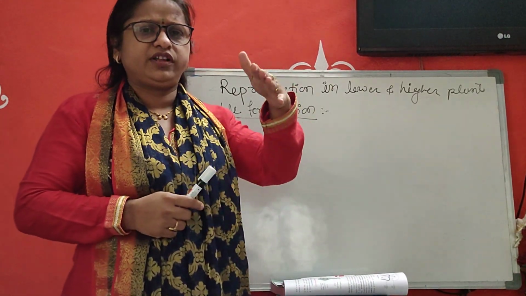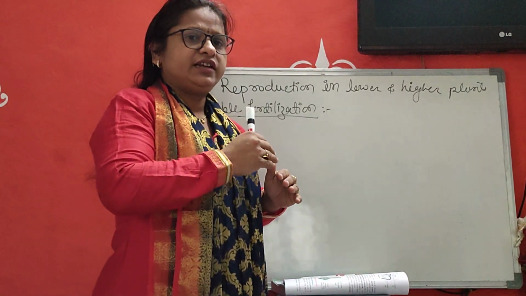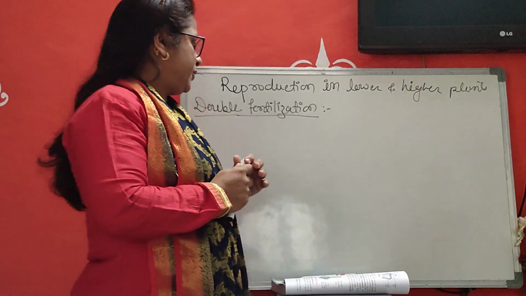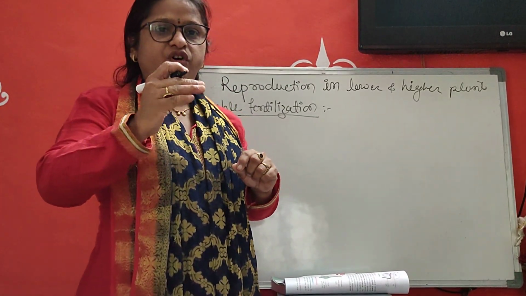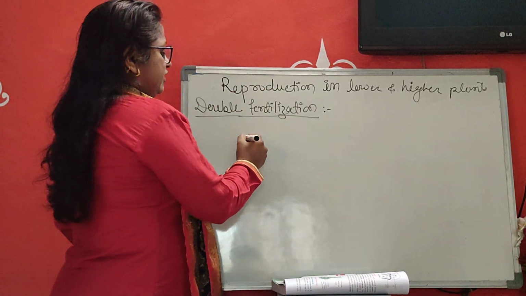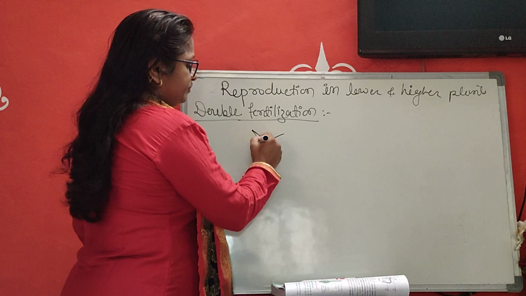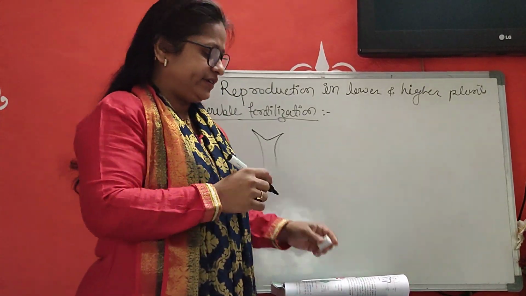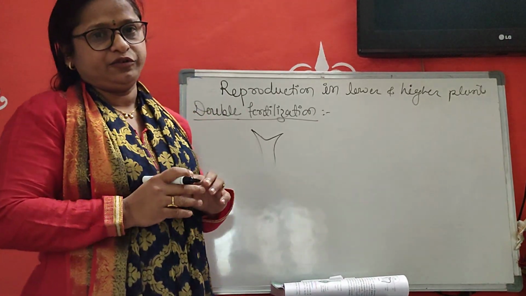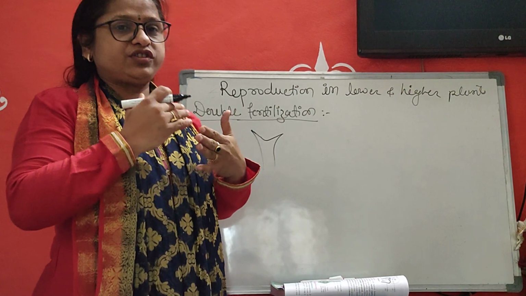Pollination is the transfer of pollen grain from the anther to the respective stigma. First of all there takes place a pollination. When the pollen grain reaches the stigma of the gynoecium, it can absorb a sugary substance.